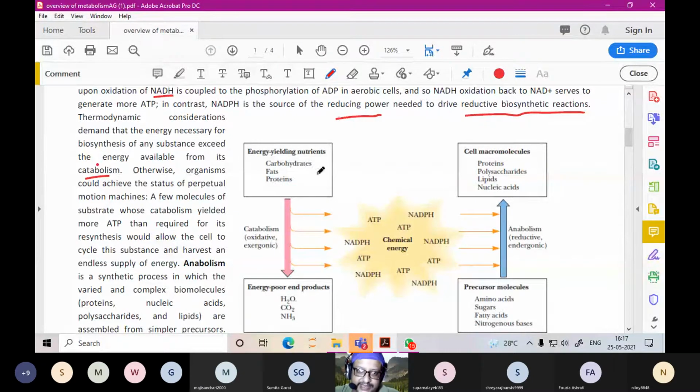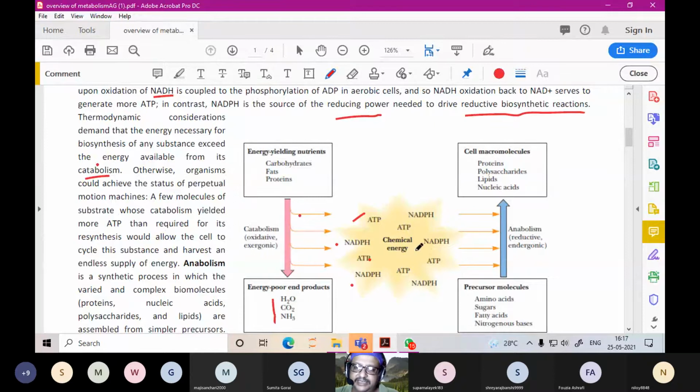So the difference is that energy yielding nutrients, carbohydrates, fats, proteins, are broken down into ATP, NADPH, NADH. This is chemical energy which is stored. And in the end, energy poor compounds like water, carbon dioxide, and ammonia are released.